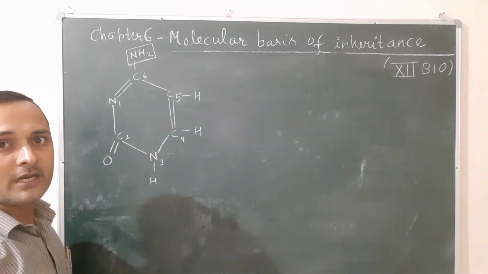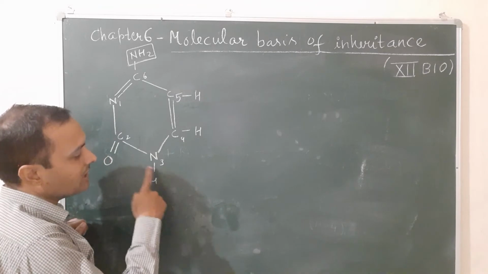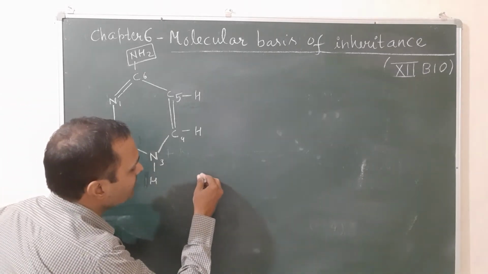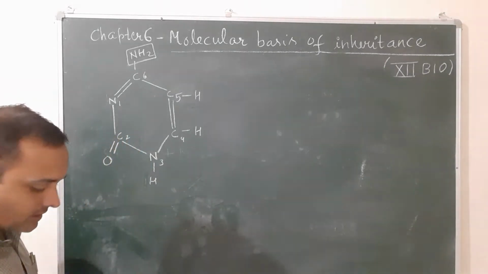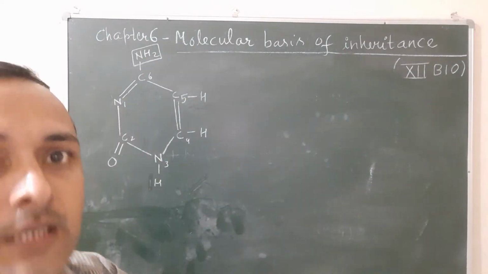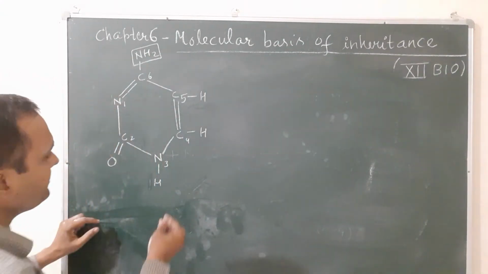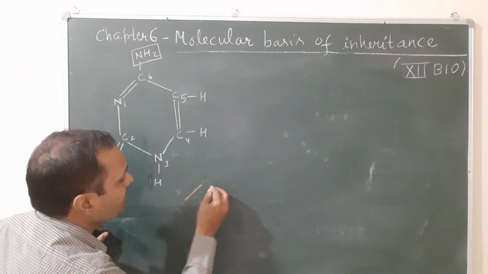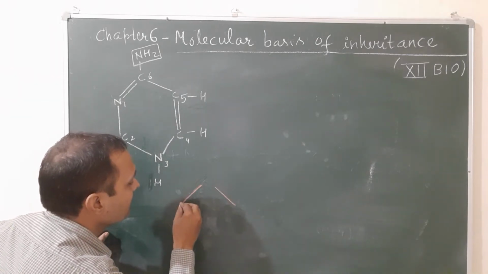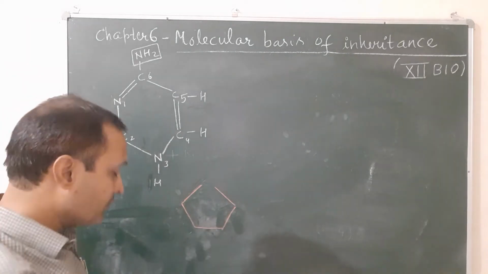Now you will combine a sugar molecule in such a way that C1 of the sugar combines with the N3 of the base. So you will draw the structure of the sugar. The structure of the sugar was already explained. Ribose sugar means what?